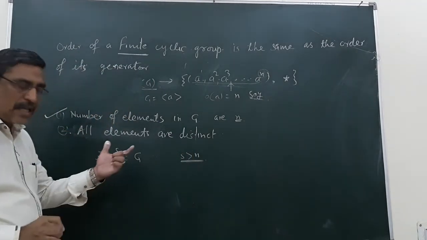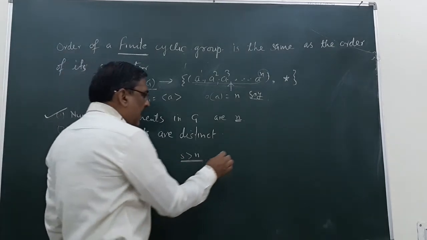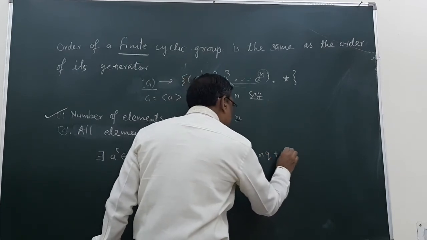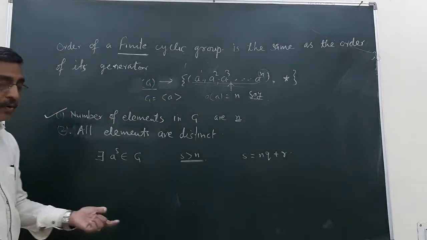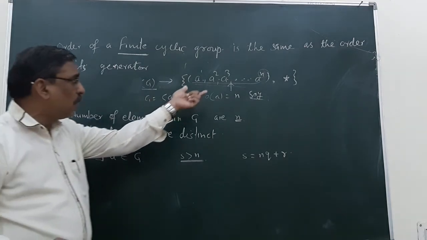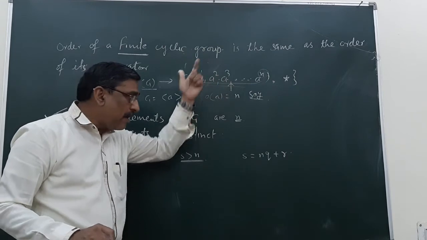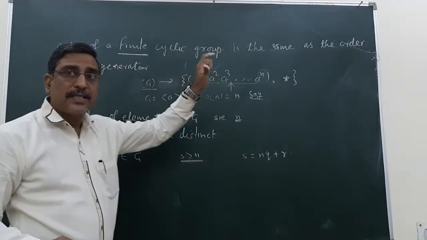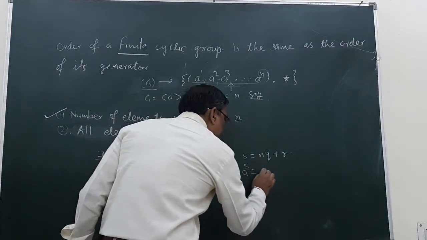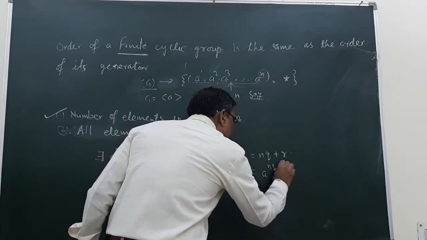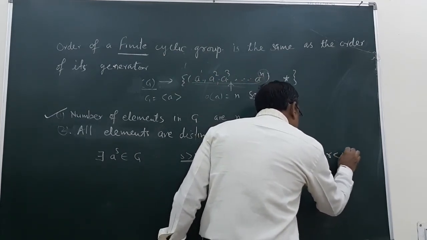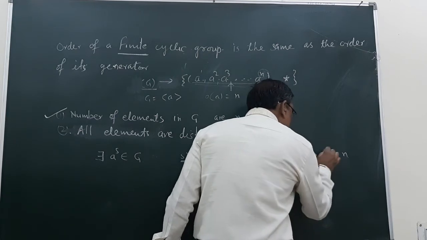Since s is greater than n, using the division algorithm, I can write s is equal to nq plus r. This is a finite cyclic group, so every element of it can be expressed as some integral power of a. Therefore a^s can be written as a^(nq+r), where r is less than n and greater than or equal to 0.